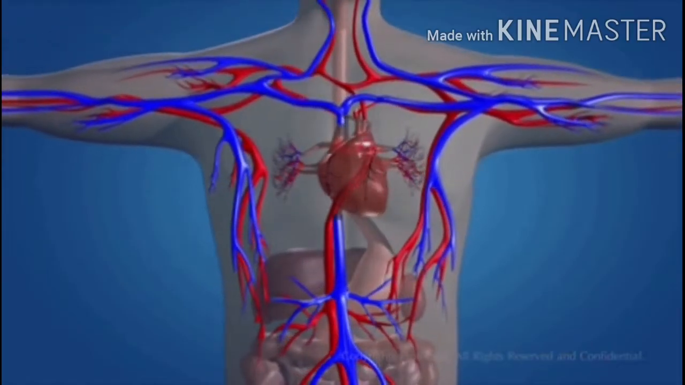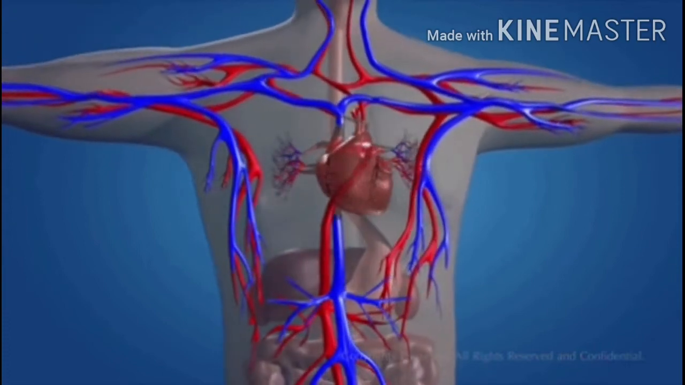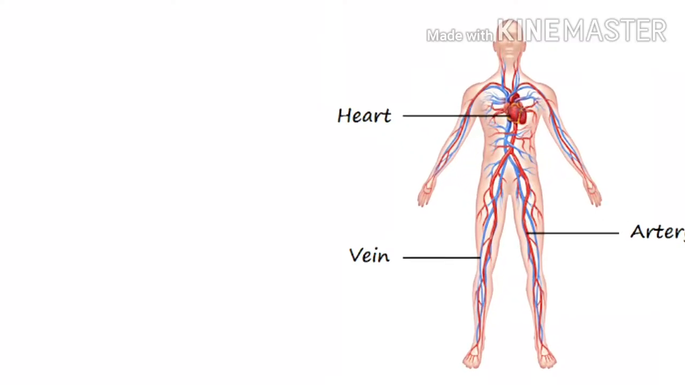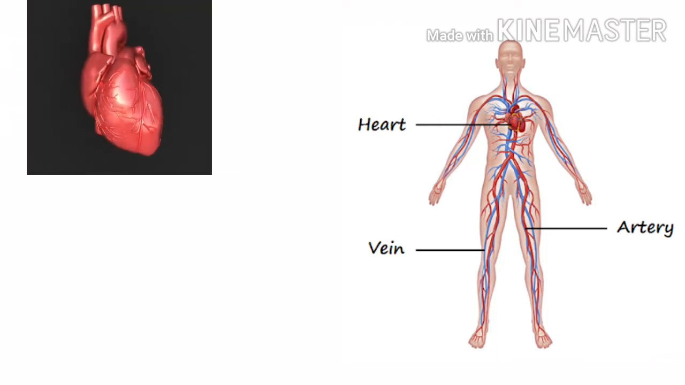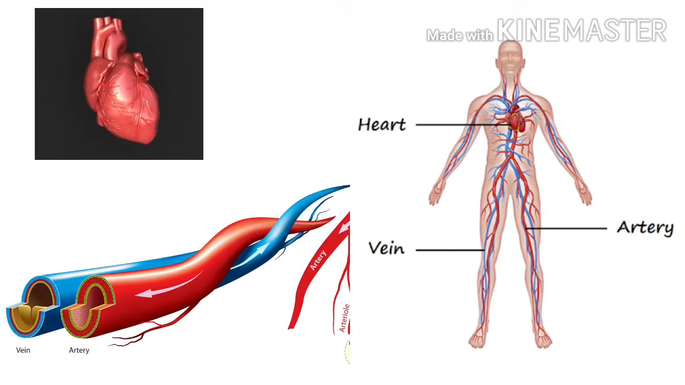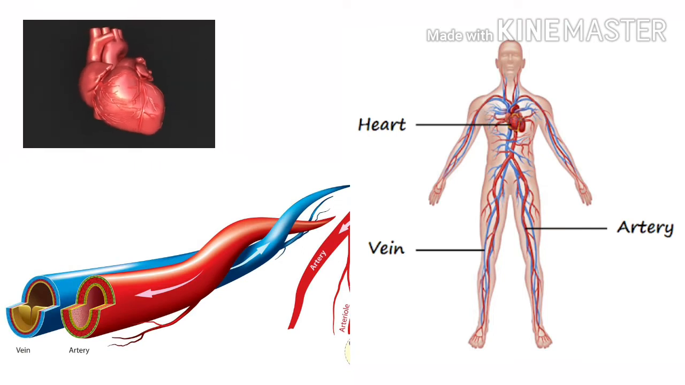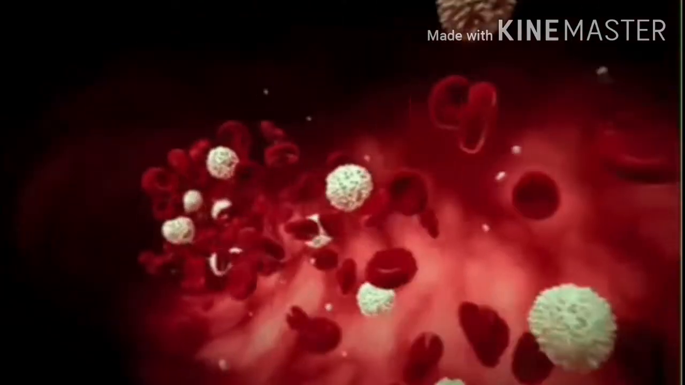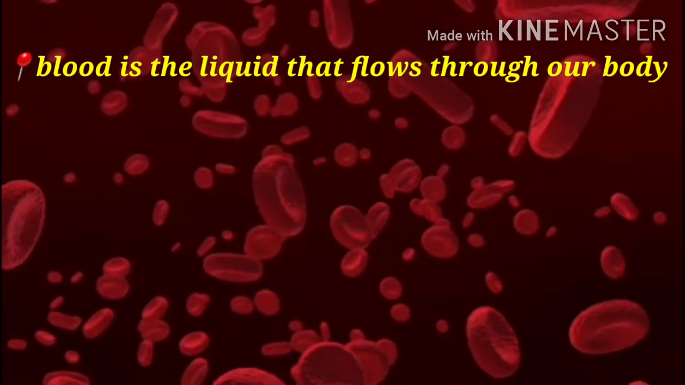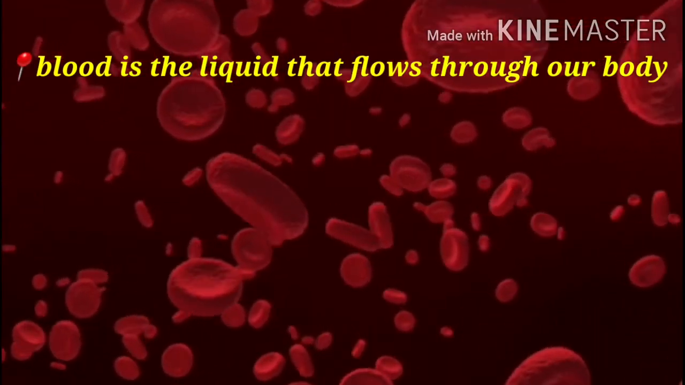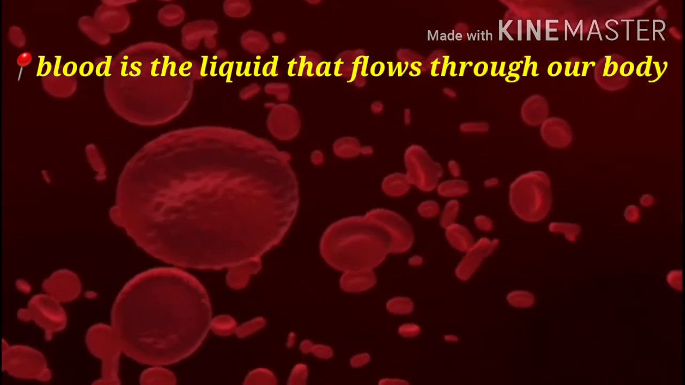Now we will discuss the circulatory system. The members of the circulatory system are the heart and blood vessels. First of all, we will discuss blood in detail. Blood is the liquid that flows through our body.